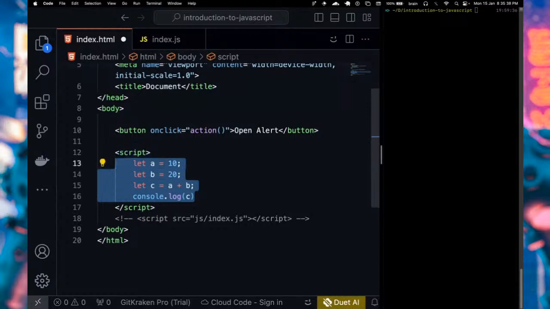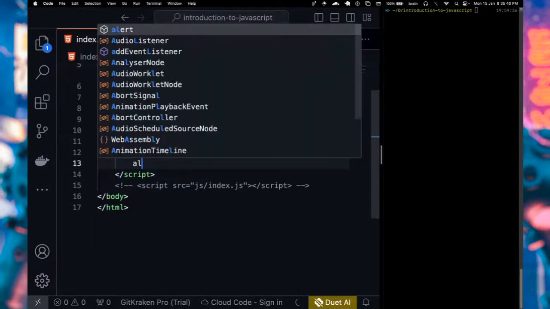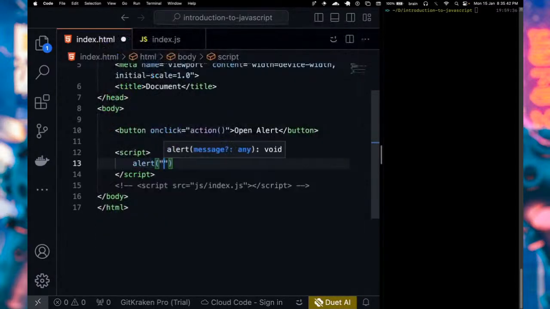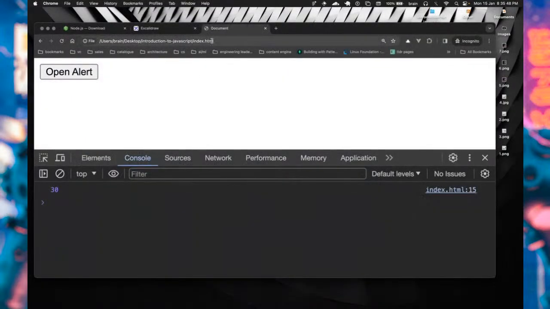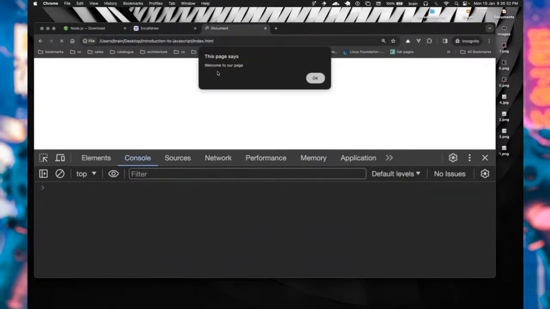All right, so I can simply say when this page loads, I simply want to show an alert and say, okay, welcome to our page, right? Something as simple as that. So that is basically working because we are rendering this on a browser, okay? So you see, this page says, welcome to our page, correct?